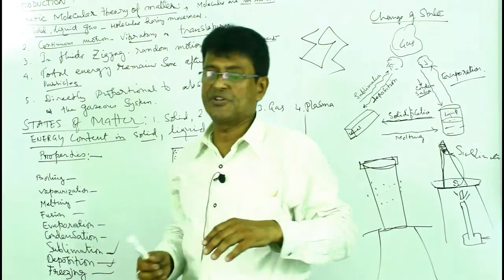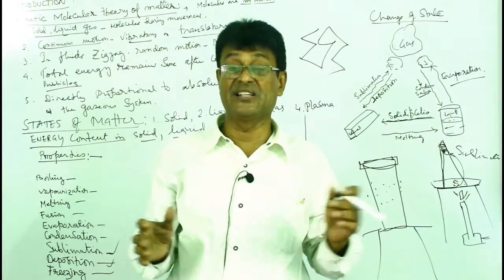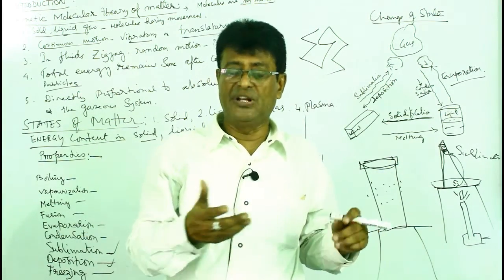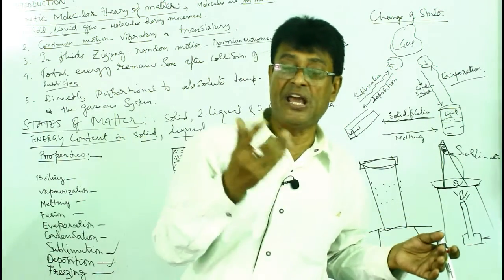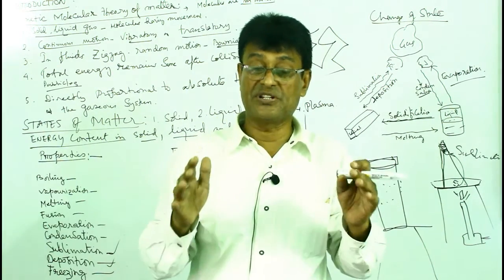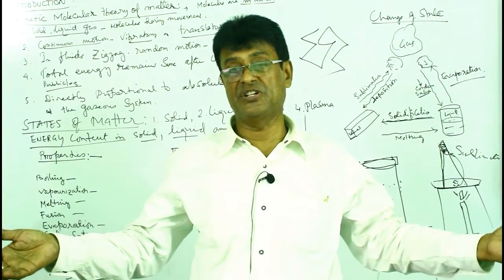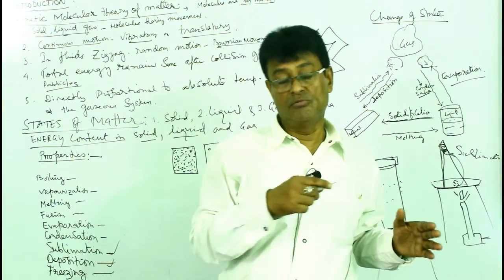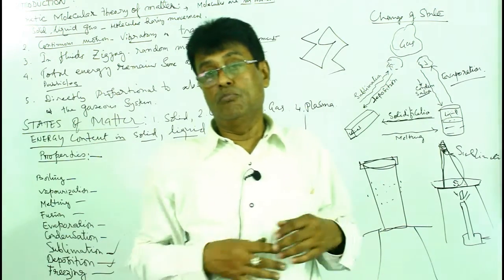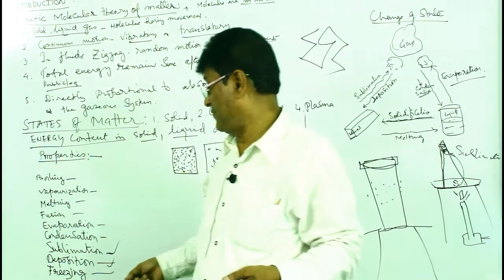And evaporation is a surface phenomenon. In rivers, ponds, lakes, drains, whatever the water bodies or any liquid, if you just keep it open, it will evaporate into the air from the surface. So evaporation is a surface phenomenon. The bigger the surface, the more evaporation there is. The higher the temperature, the more evaporation there is. If it is windy, there is more evaporation. So that is how evaporation follows.